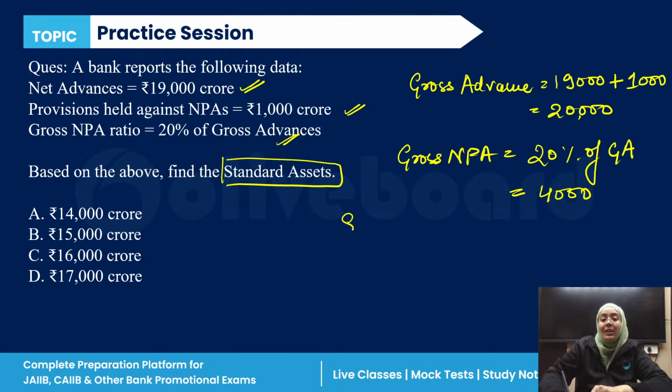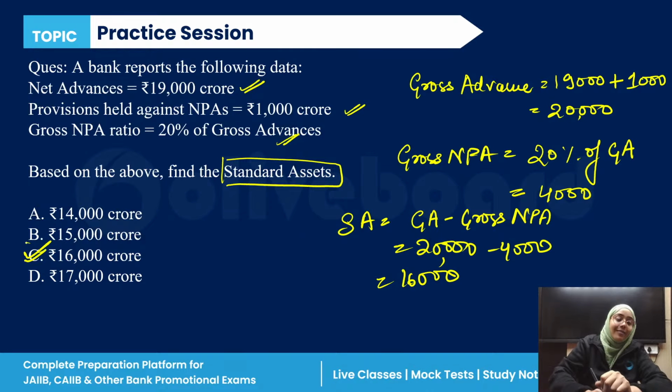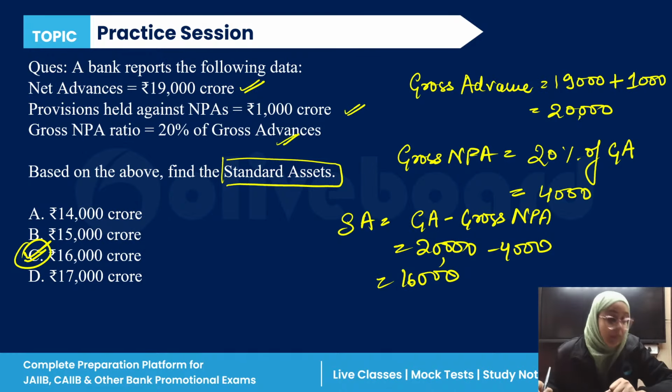Now, the standard asset, very simple. It is gross advance minus gross NPA. As simple as that. So 20,000 minus 4,000 is 16,000. So the correct answer for this question is C. Not 15. It is 16,000. Sneha, it is 16,000. Okay, done?